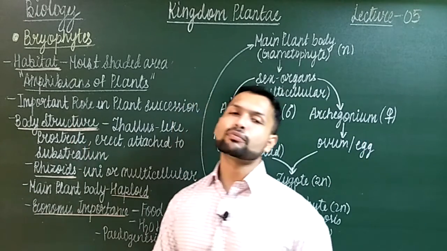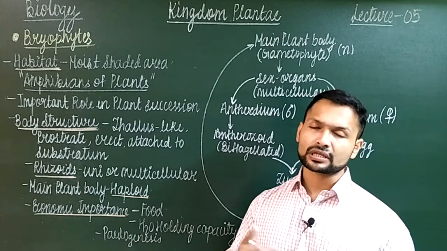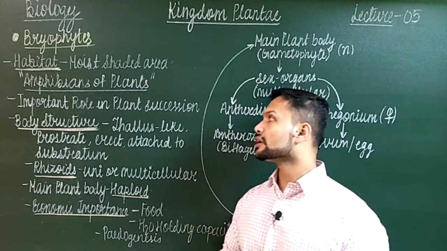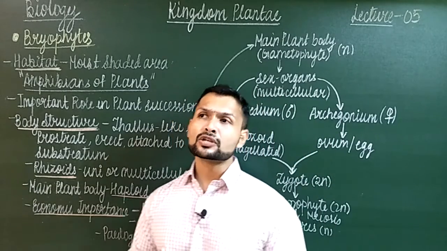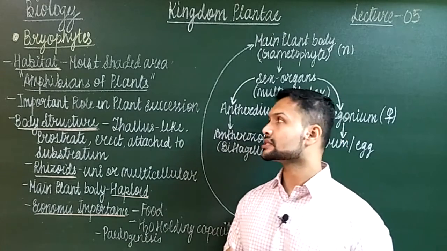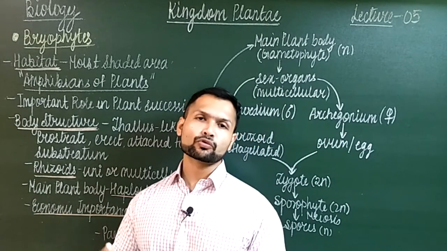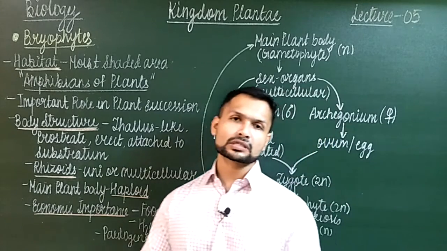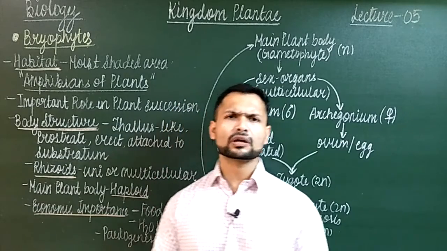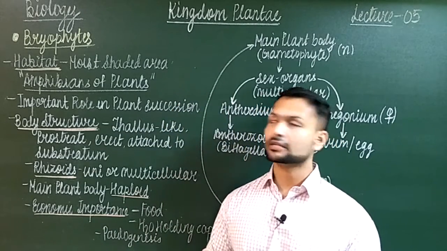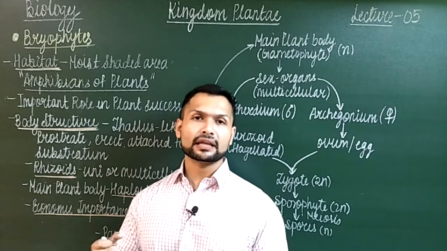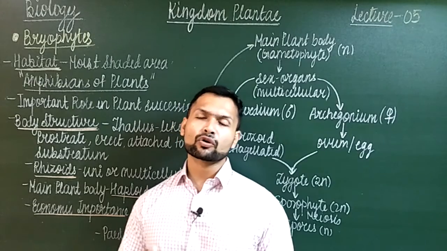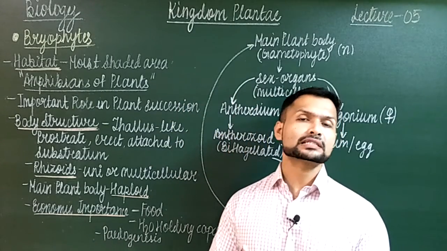Next, they play a very important role in ecological succession. In 12th standard you will be having the ecosystem related unit, where you will be studying these successions. So for any ecosystem to grow or to flourish, initially there is a beginning. Suppose there are no life forms, no major plants or animals, say it's an arid, dry area, where there are only rocks. Generally for growing of new plants, soil is necessary.